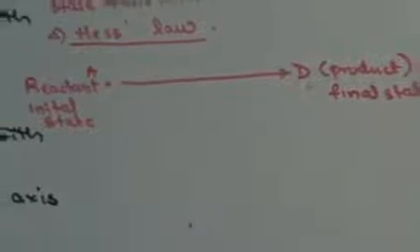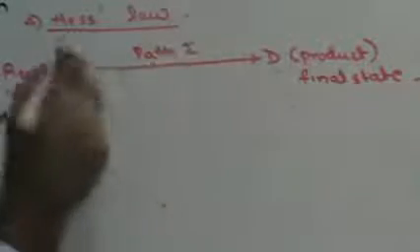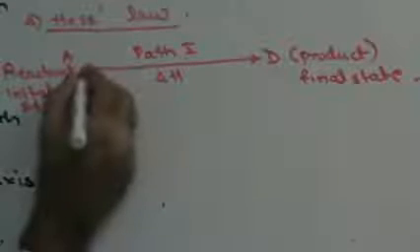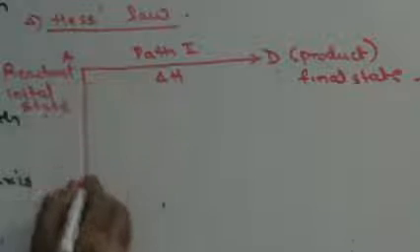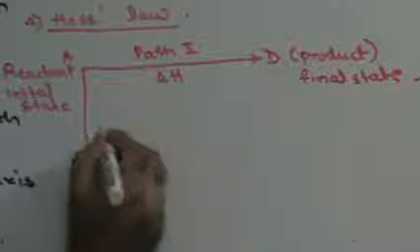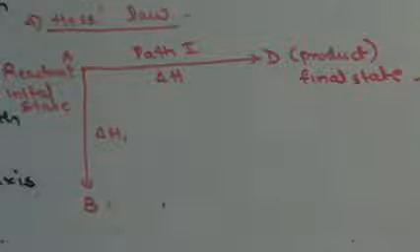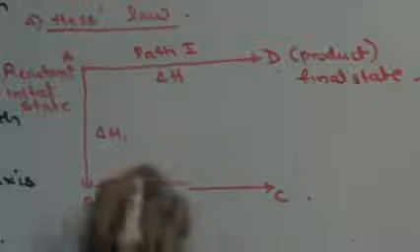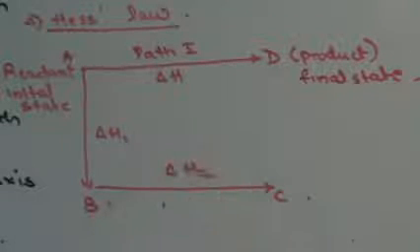Now either a system can go directly from A to D, say this is my path 1, and here the change in energy is delta H. Now let's assume that instead of directly going from A to D, the system first goes from A to B, where the change in enthalpy is delta H1. Then from B it goes to C, change in energy is delta H2.